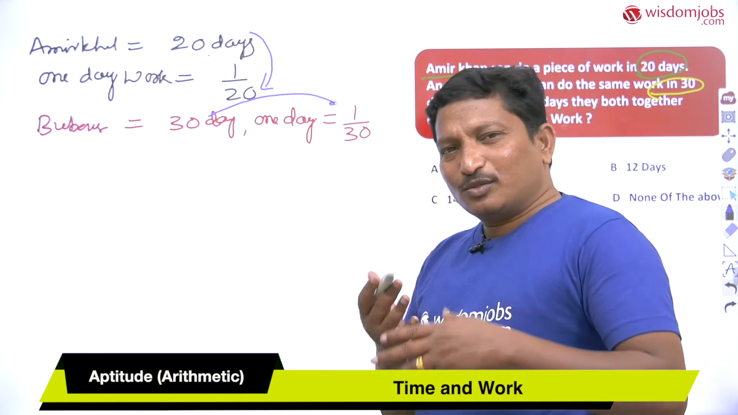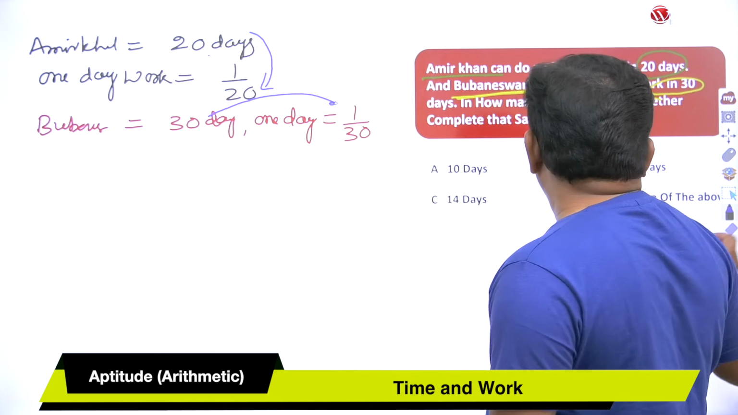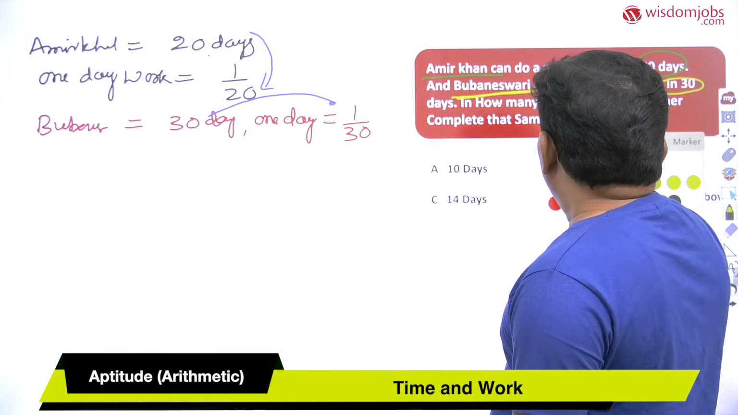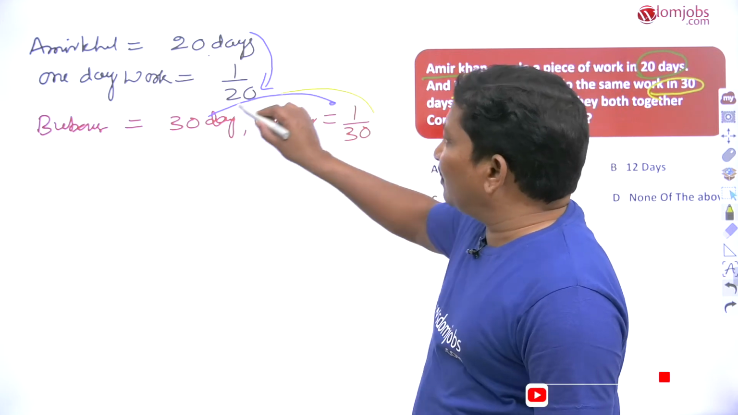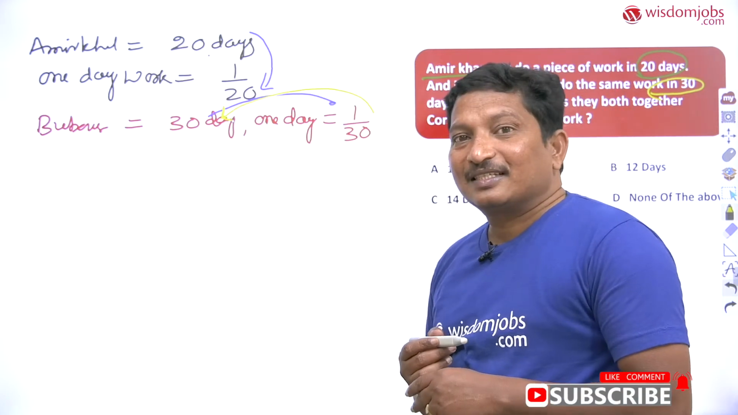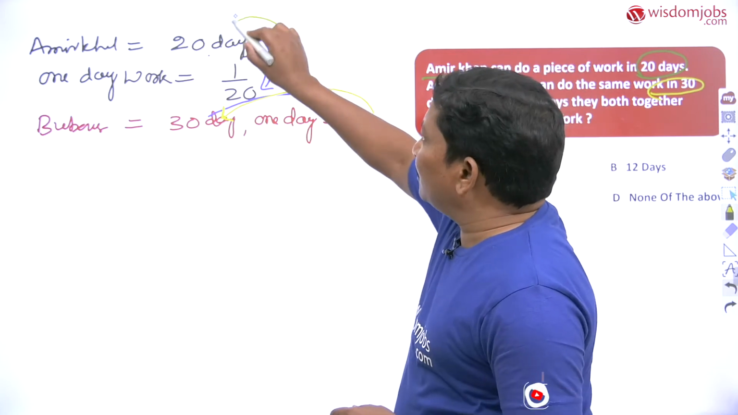Dear students, I want to take the reverse inverse value. See this one, dear students. When we take the inverse of this one, this is the 1 day work of this person. When we take the inverse of this one, that equals 30 days. And the inverse of 1 by 20 equals 20 days.